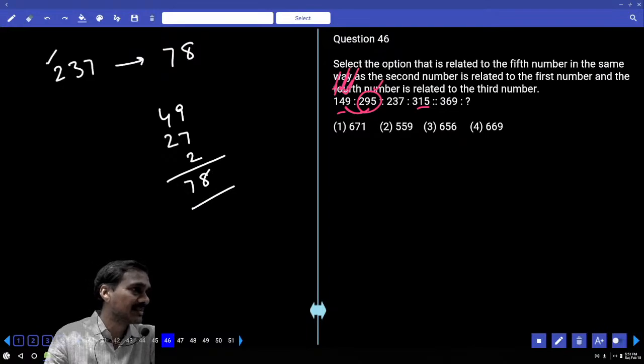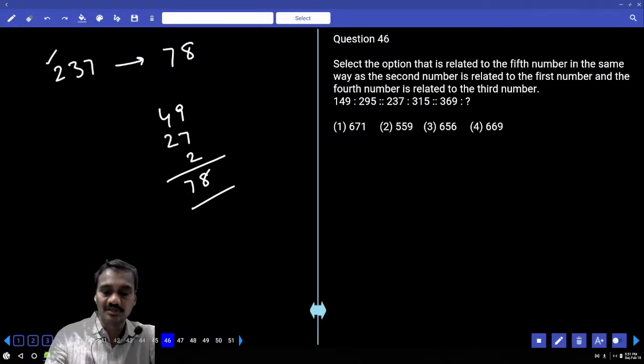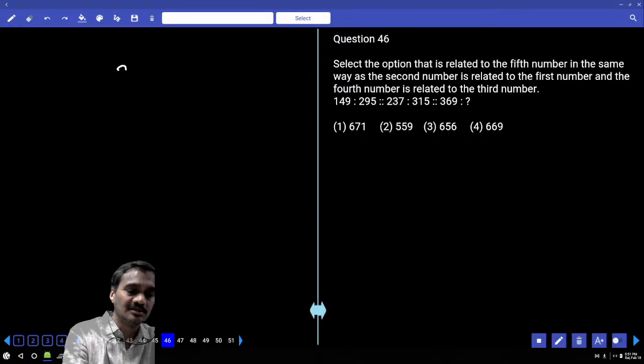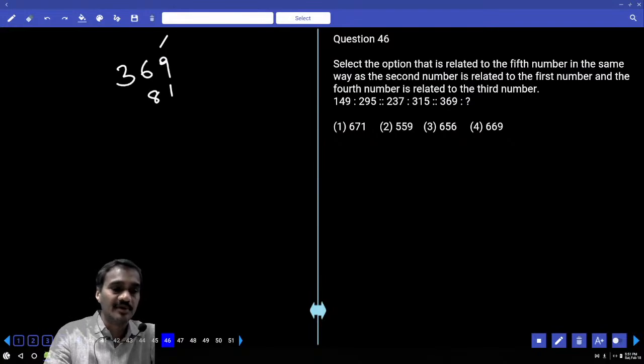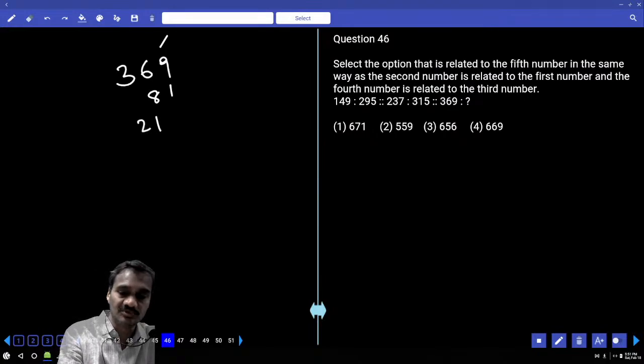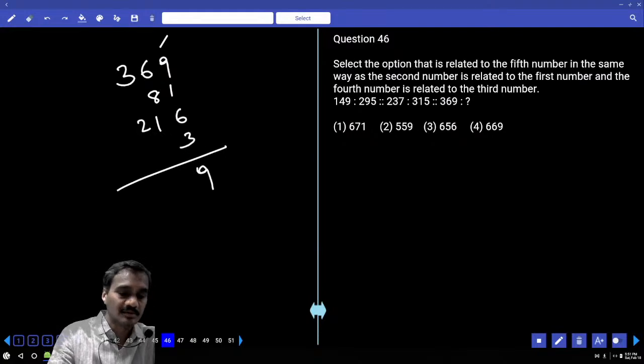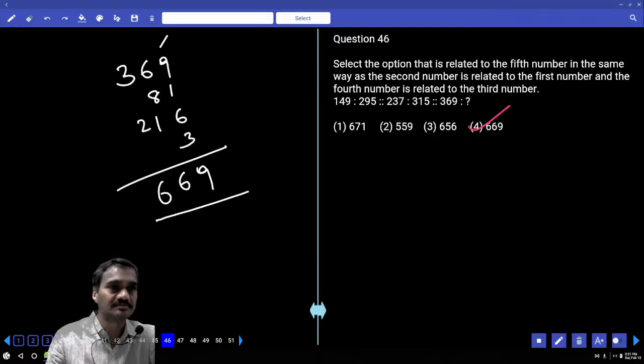Does that fit? And in the same way, 369. What should be added to 369 now? To this 369, 9 square, 81, should be added. And next one, 6 cube. What is 6 cube? 216. And next, 3 must be added. 9 plus 1 is 10, plus 9, 19. 1 plus 6 is 7, plus 8 is 15, plus 1 is 16. 1 plus 3 is 4, plus 2 is 6. 669, choice 4. Done?